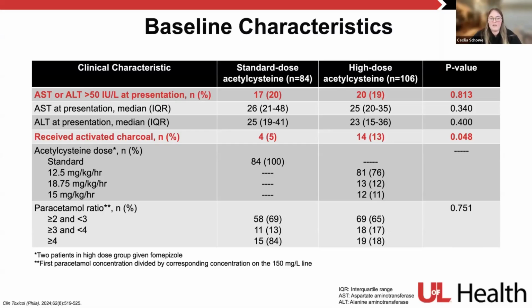They also reported and stratified patients based on this paracetamol ratio. This is essentially used in a lot of acetaminophen research to quantify patients, but essentially it looks at whatever their level is at, say, 4 hours, say it's 300. They compare that to whatever that corresponding concentration is on the 150 line. So if a patient at 4 hours has a 300 level, and then on the 150 line, that would be 150.